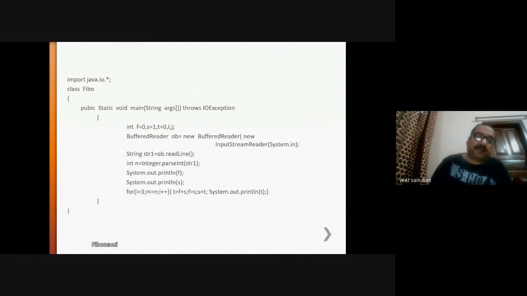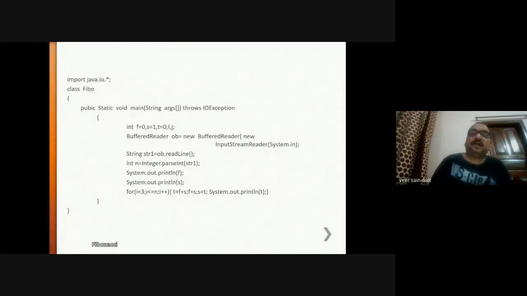The initial three statements are the same: import java.io.*, class Fibonacci, public static void main throws IOException. Here three variables are there: f, the first value, then s, the second value.